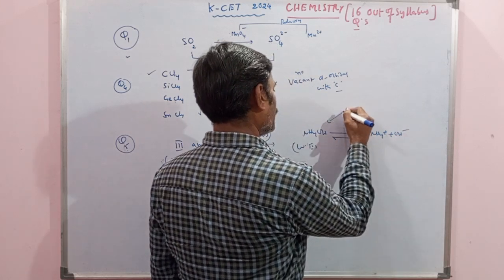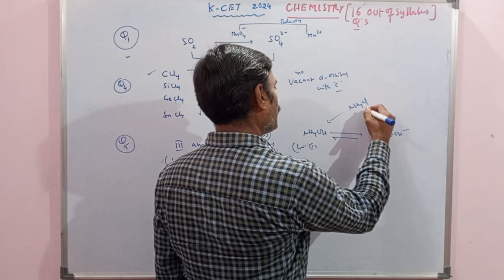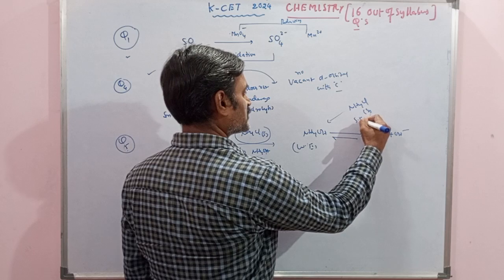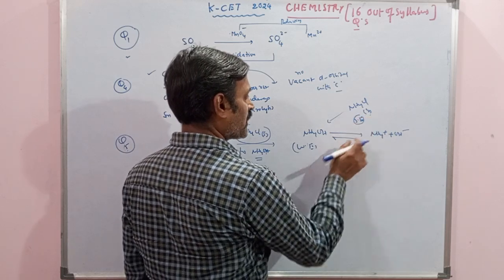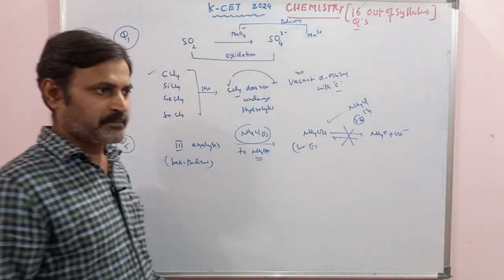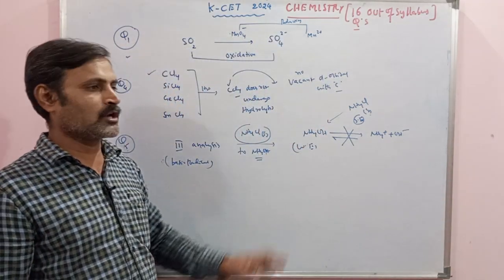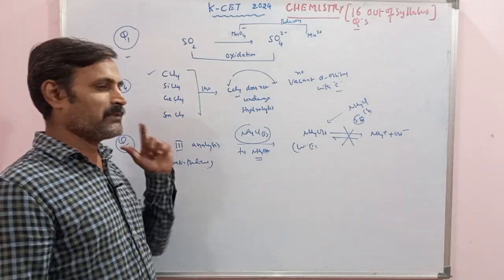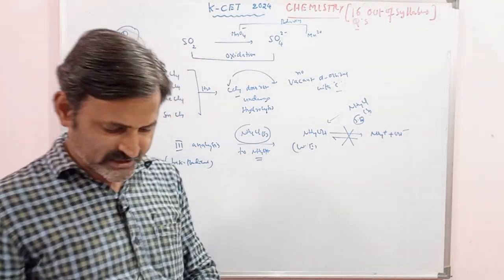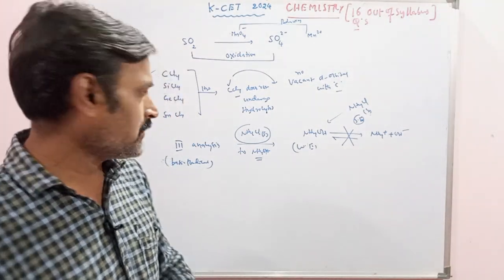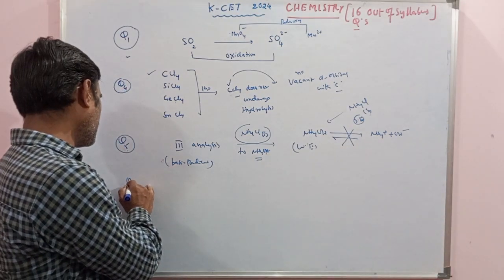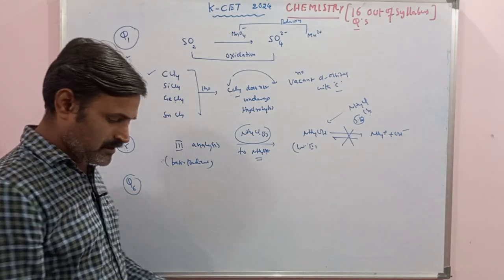So meanwhile what we are doing is an addition of NH4Cl, and that makes the solution a strong electrolyte solution, and the strong electrolyte with the common ion is going to completely stop its ionization in the reaction. That means in the solution the ionization of the weak electrolyte will be completely suppressed. Thereby we will get a precipitate and all these things, which is one of the important things discussed in question number 5. That means question number 5 is a practical-based question. They have asked a practical chemistry question.